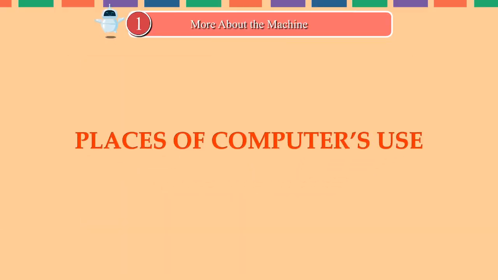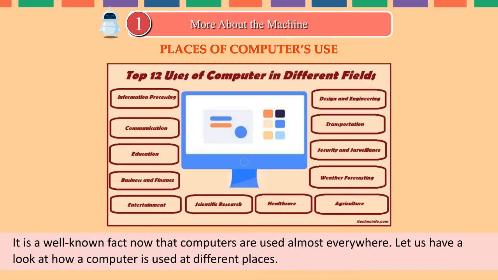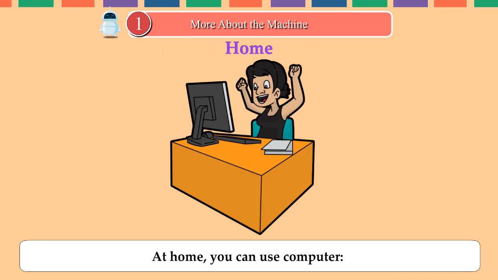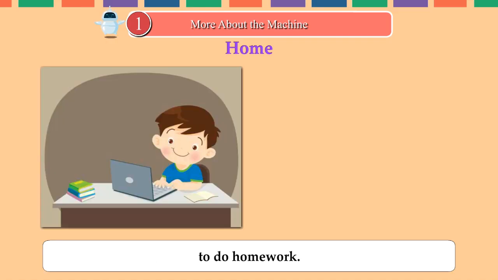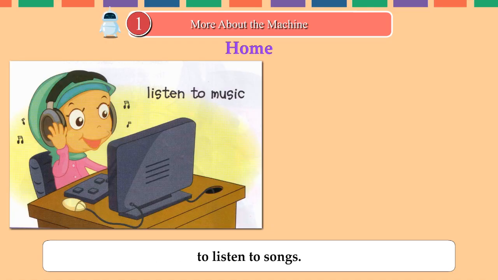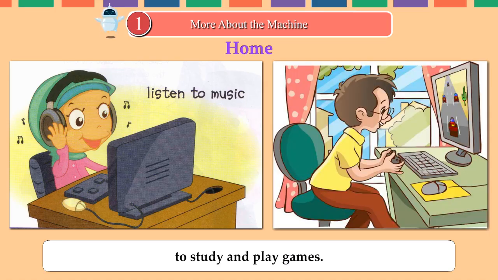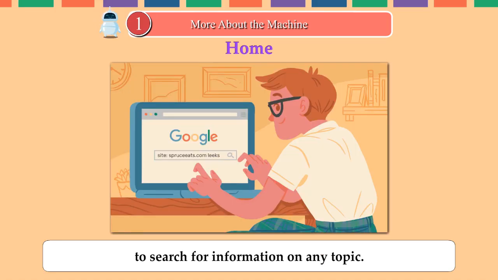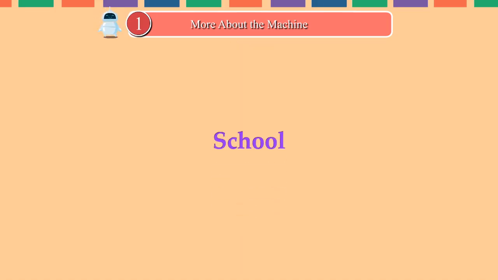Places of computers' use. It is a well-known fact now that computers are used almost everywhere. Let us have a look at how a computer is used at different places. Home. At home, you can use computer to do homework, to watch movies and cartoons, to listen to songs, to study and play games, to search for information on any topic. School.